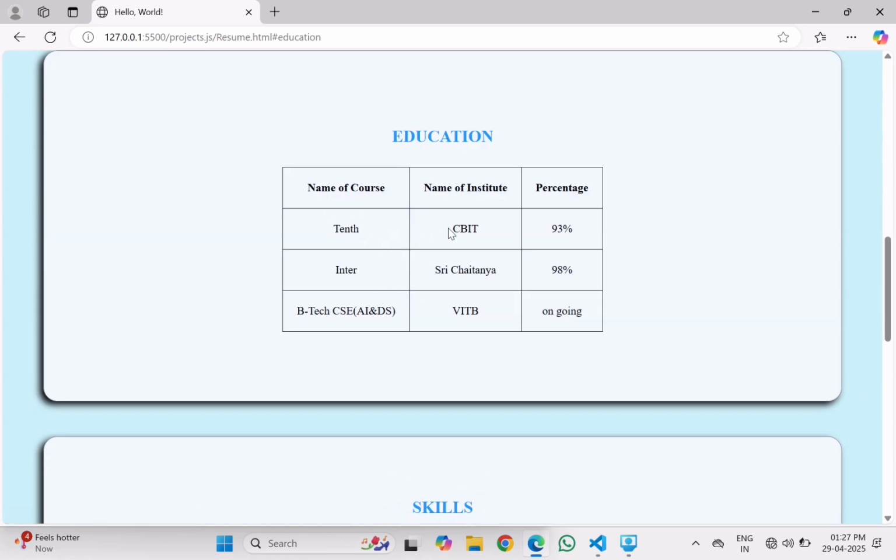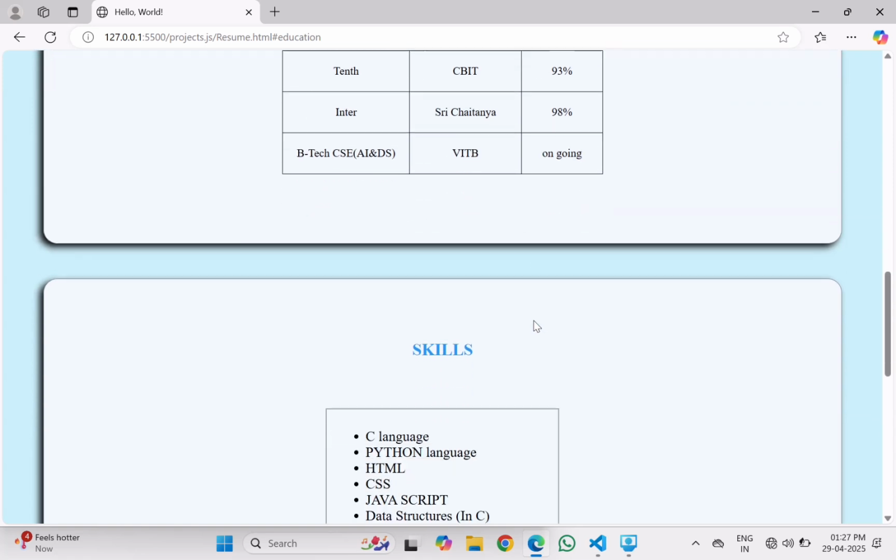In 10th class, I studied in CBIT school, which is in our native place. I got 93%, with marks of 558 out of 600. And in intermediate, I studied in Sri Chaitanya and got 98%, 980 marks. And BTech CSC AIDS in Vishnu Institute of Technology, Bhimavaram, is ongoing.